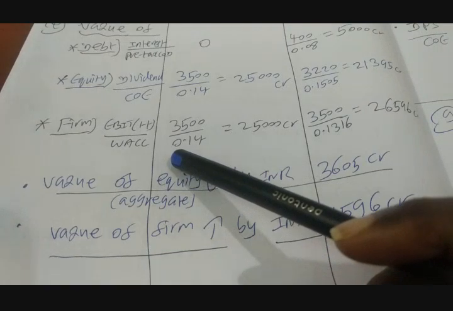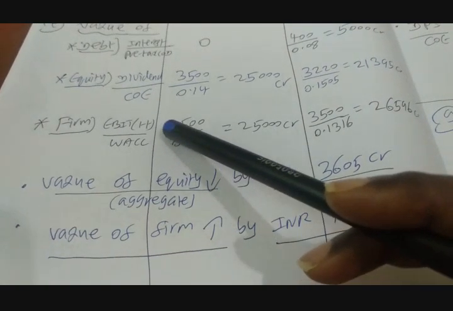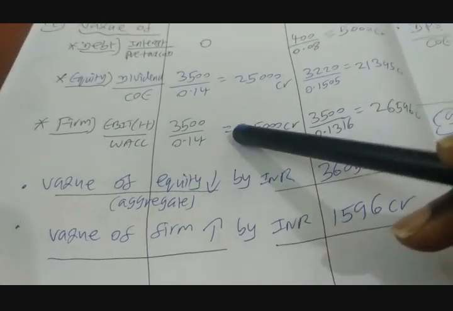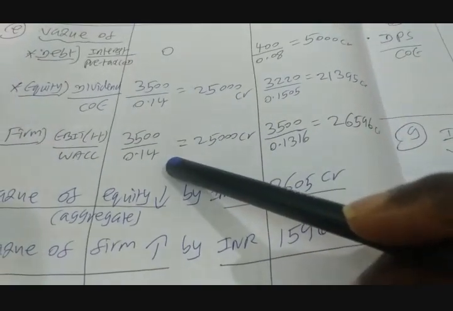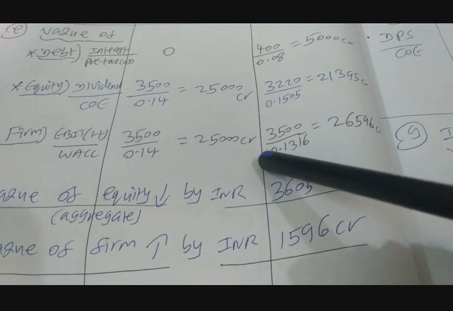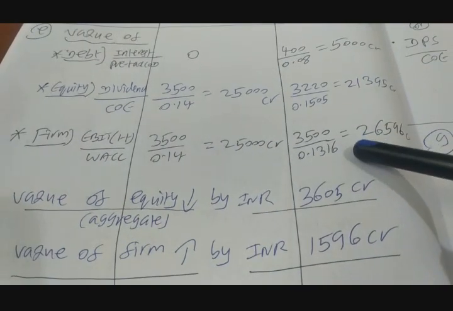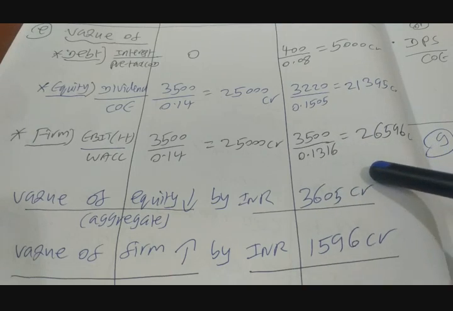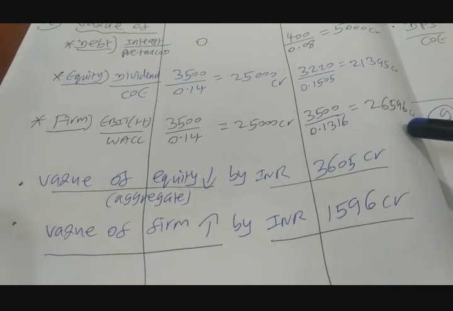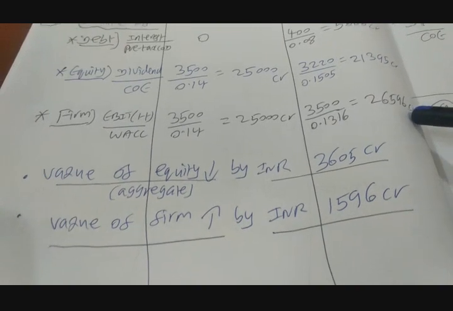Firm value is computed by the formula EBIT into 1 minus T by WACC. So the answer under no debt option is 3500 by 0.14, that is 25,000 crores. The answer under the debt option is 3500 divided by 0.1316. The value increases to 26,596 crores.